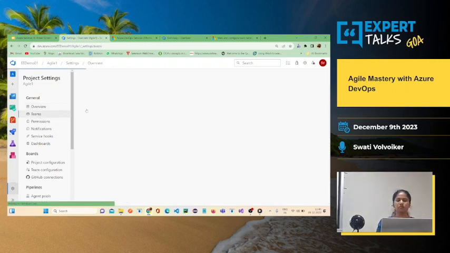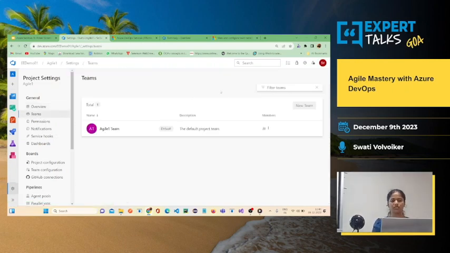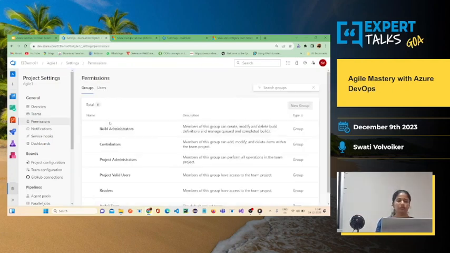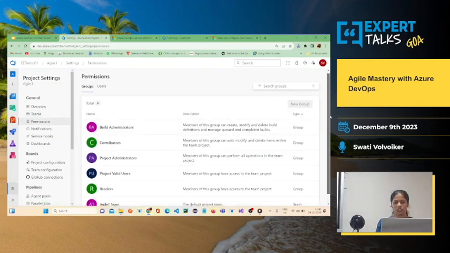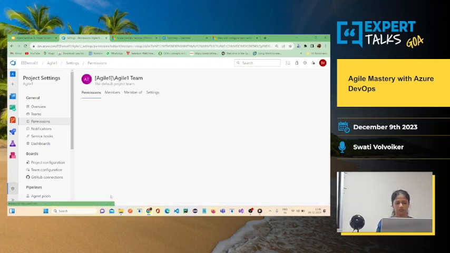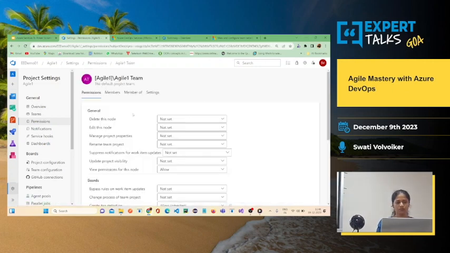Here in the teams, inside the project you can create your own teams such as a QA team or a developer team and add the individual users. Permissions also, you can give here. If I select the Agile team, this is the team that I created earlier.